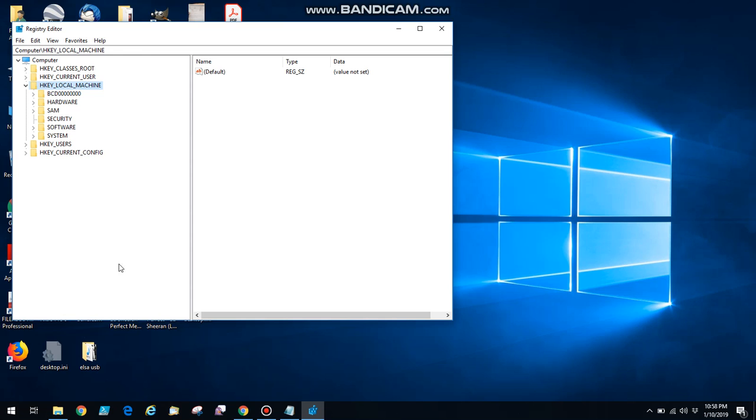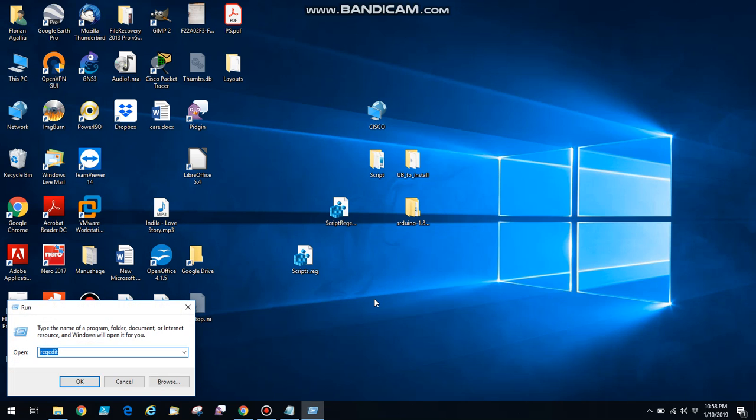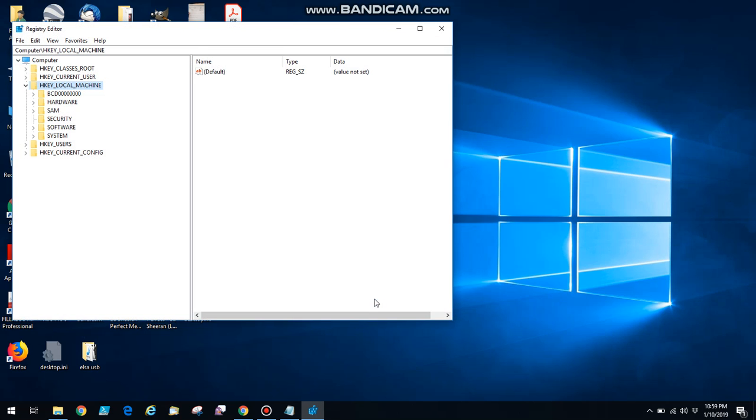Also, there is another way to enter the registry editor. Type Windows plus R key. Type regedit. Enter. Now we are in the registry editor.